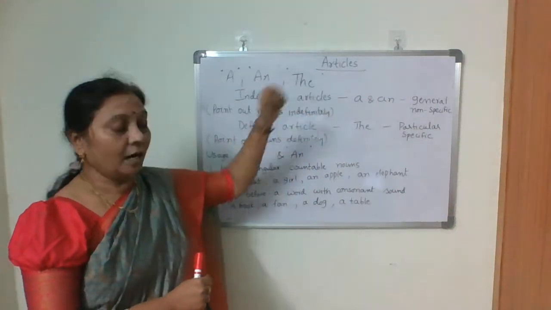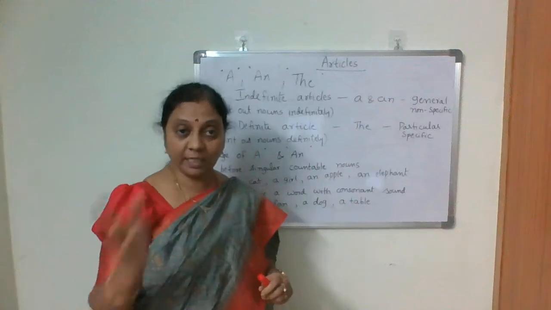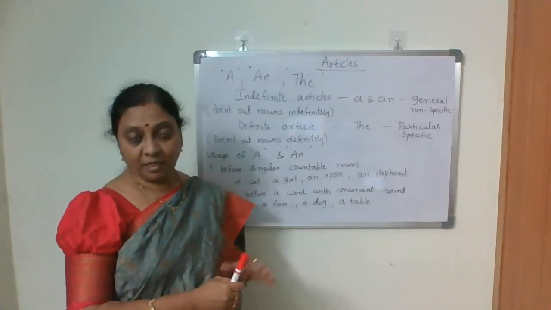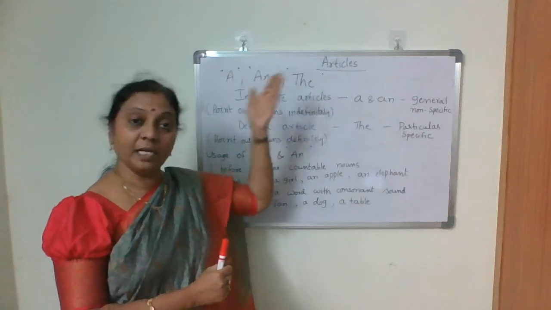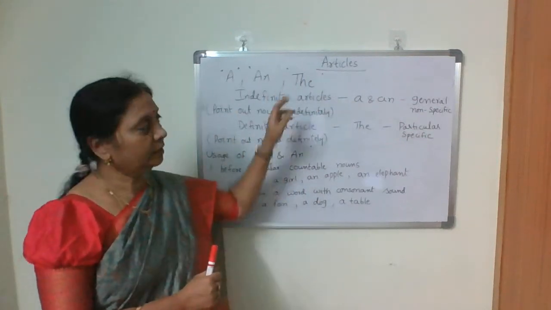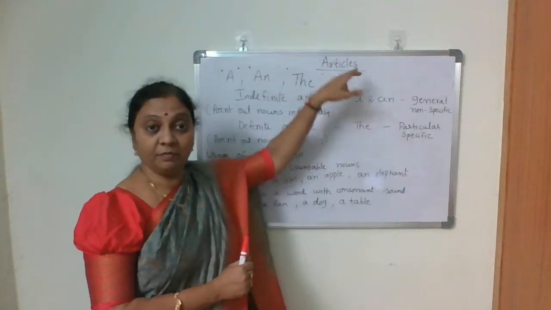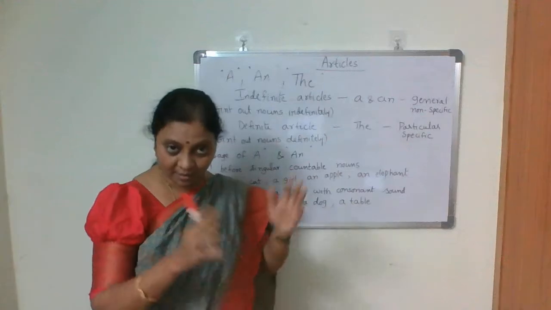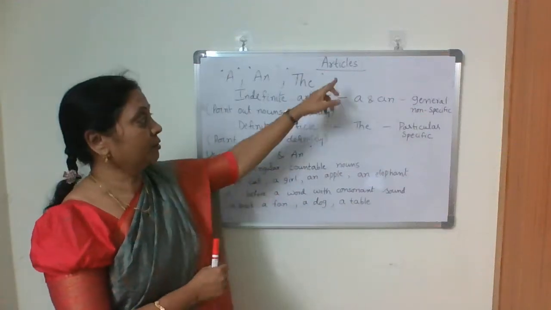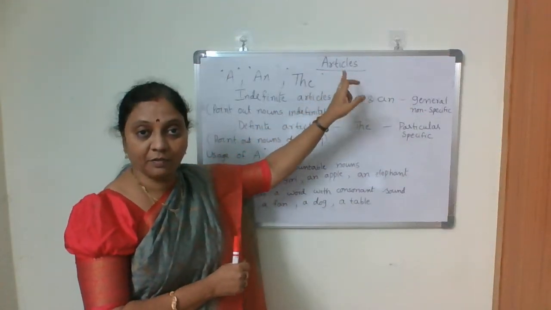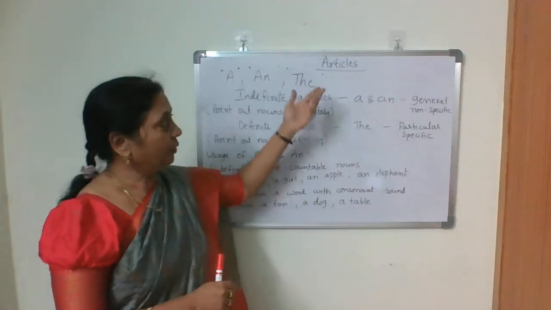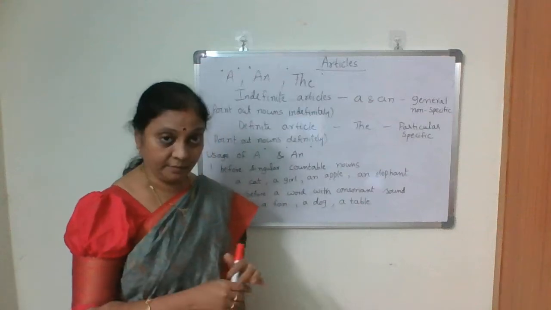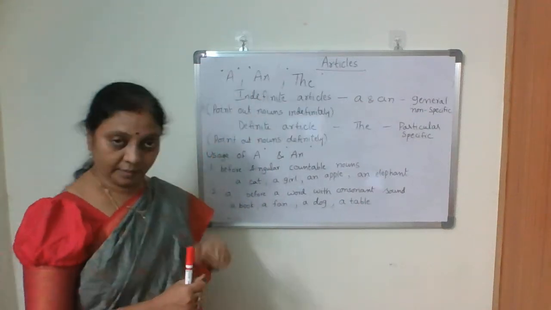Similarly, when articles are given, articles are not a separate part of speech, they are one among them, so you have to identify it as an adjective. Don't get confused with articles. It is not a ninth part of speech, it is one among the parts of speech. You have to identify it as an adjective. So what are the articles? A, an, and the. Three are articles.